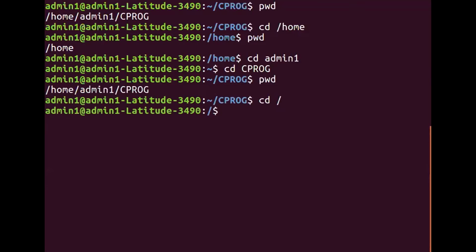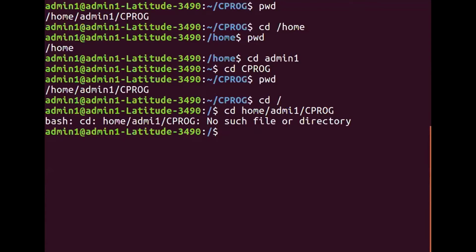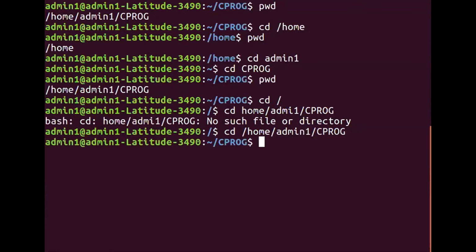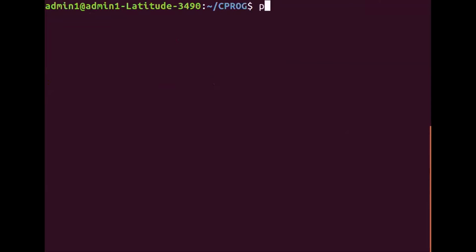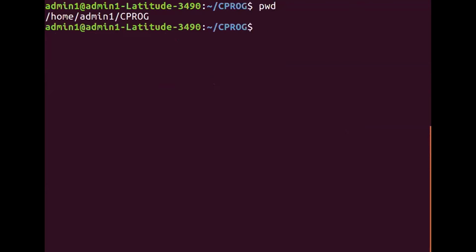Wow, fantastic, right? So I can go like this, admin1 slash CPROG. There's a small thing missing. I should say cd /home/admin1/CPROG. Correct? Sorry, pwd. Got the point. So this is what it is.